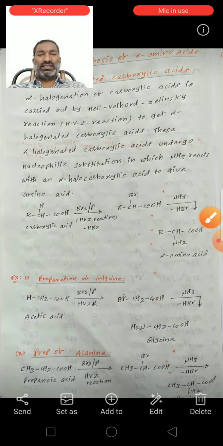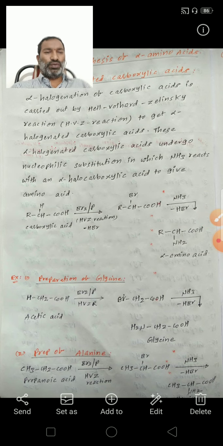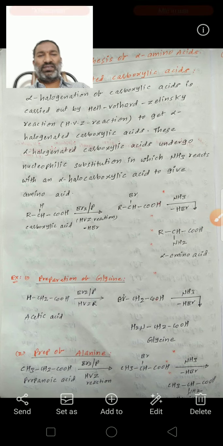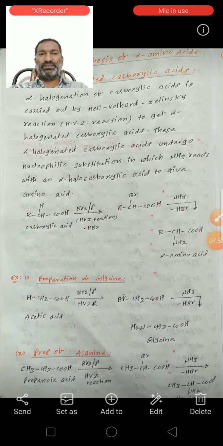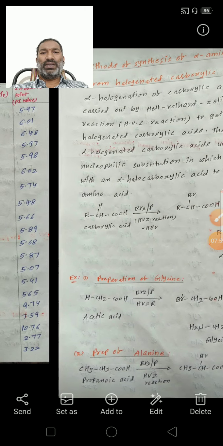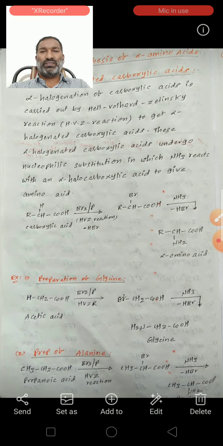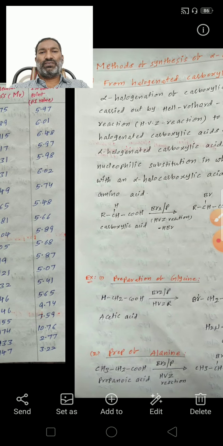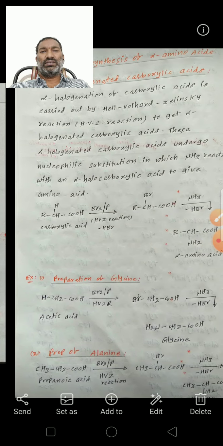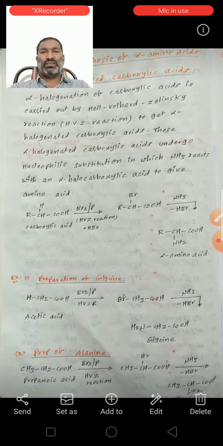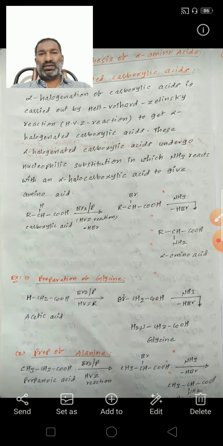See the next topic, preparation of amino acids. Here, methods of synthesis of alpha amino acids. The first one is from halogenated carboxylic acids.